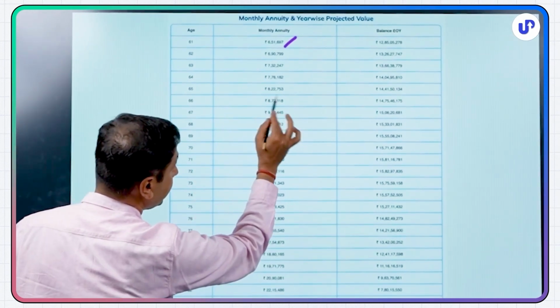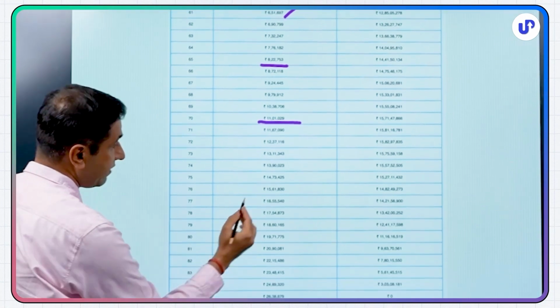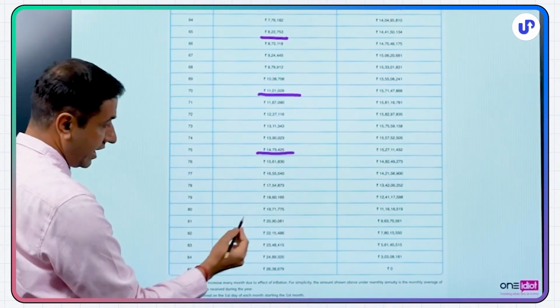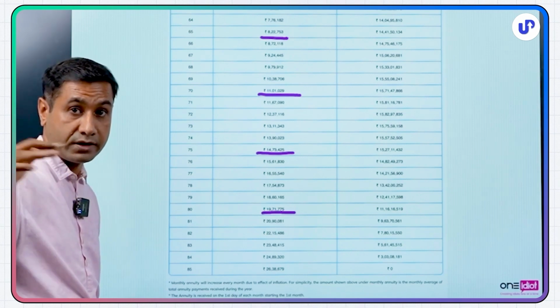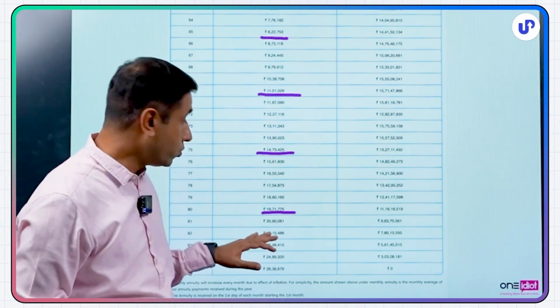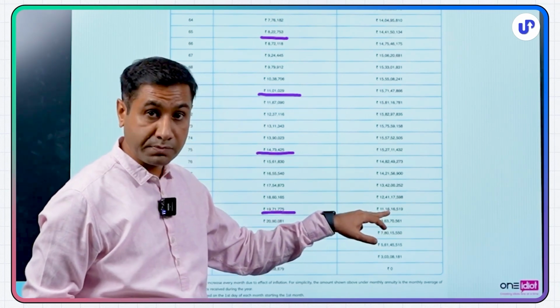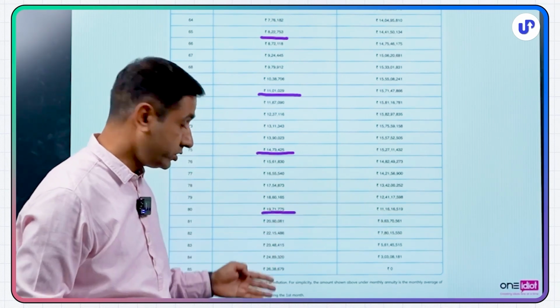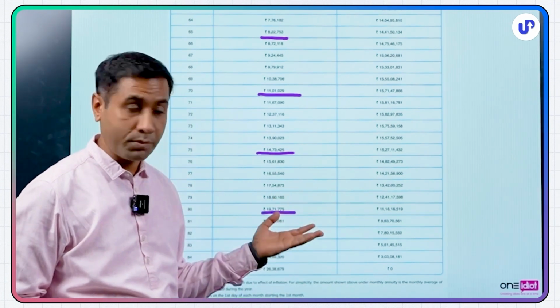At 65, this will become 8 lakh per month. At 70, this will become 11 lakh per month. At 75, this will become 14 lakh per month. At 80, this will become 20 lakh per month. This keeps on increasing as per inflation. What if something were to happen to you at 80? Your spouse can receive this amount as balance or can continue to enjoy this. If both husband and wife are not there, the children can receive this as a nomination.